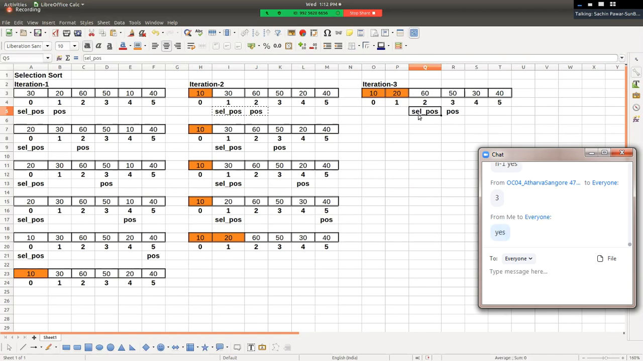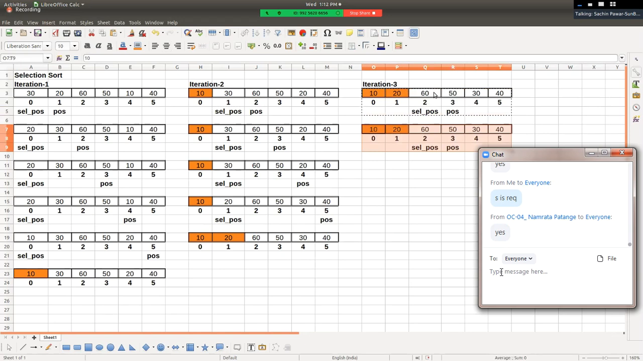And hence what we'll do next in this iteration, 60 gets compared to 50. So does swapping take place? Yes, because the element at selected position is greater than the element at another position, and hence 50 and 60 get swapped with each other, and we can say position plus plus.